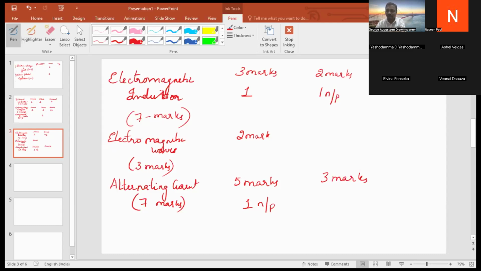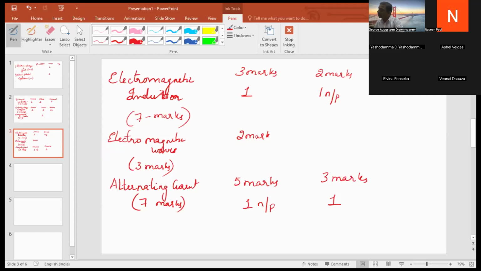So three derivations are there, and they might ask one of them for 3 marks. So in alternating current, one problem is compulsorily asked, and according to past question papers, one question for 3 marks.